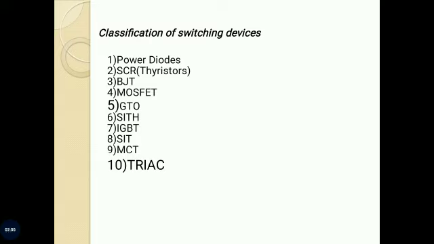The devices which can withstand unipolar voltage are BJT, MOSFET, IGBT and MCT. Thyristors and GTOs are capable of supporting bipolar voltages. Triac and RCT possess bidirectional current capability, whereas all other remaining devices are unidirectional current devices.